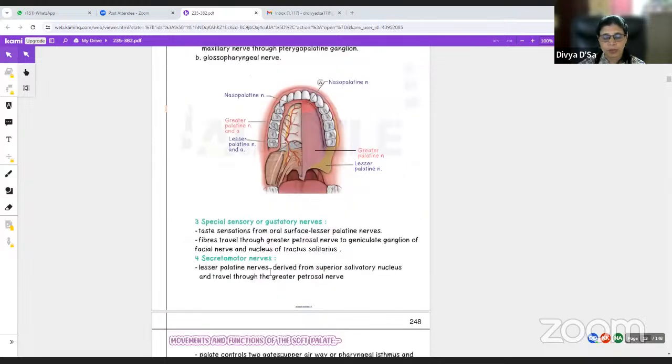The posterior part is supplied through the glossopharyngeal. Special sensations, that is taste sensations, from the oral surface of the soft palate, mind you, we are talking about the palate here, not the tongue, are carried by the lesser palatine nerves, and they go through the greater petrosal nerve to the geniculate ganglion of the facial nerve and then from there to the nucleus tractus solitarius. The secretomotor nerves are the lesser palatine nerves derived from the superior salivatory nucleus, and they travel with the greater petrosal nerve.